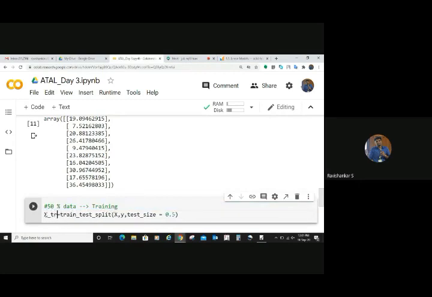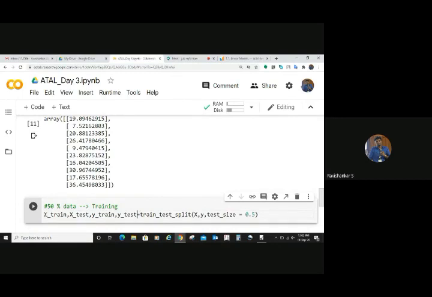The first thing will be your training data, which I am going to represent as a variable called x underscore train. Next is going to be your testing data, which I am going to represent with a variable called x underscore test. Next is going to be your training output, which I will put as y underscore train. And next is going to be your testing output, which I will put as y underscore test.